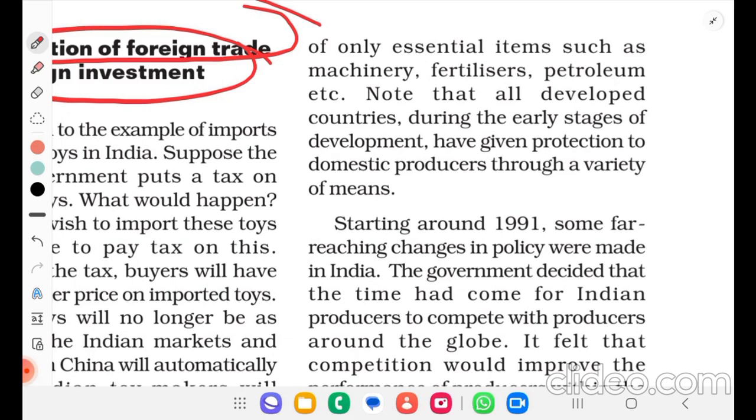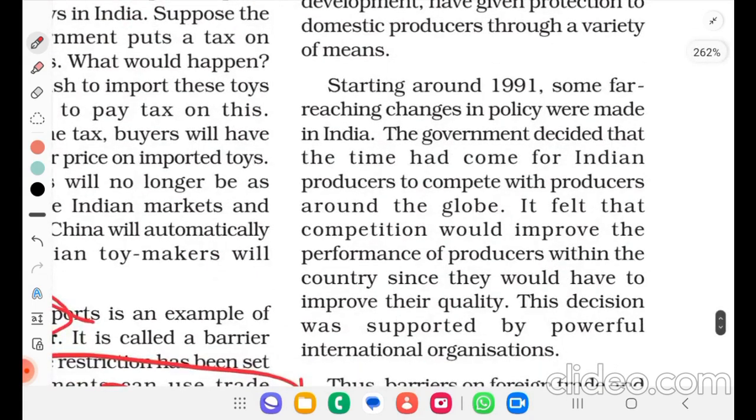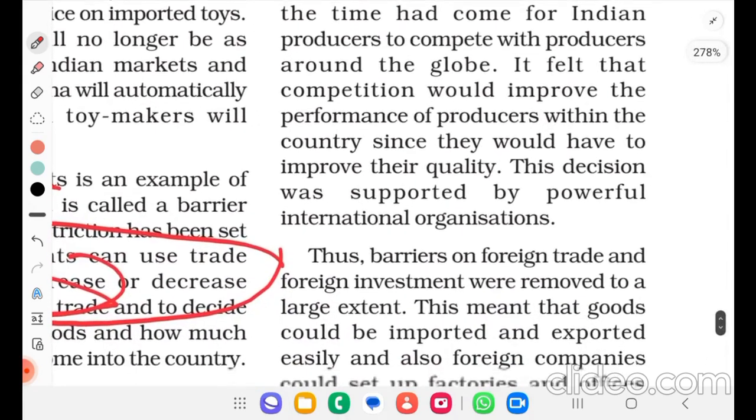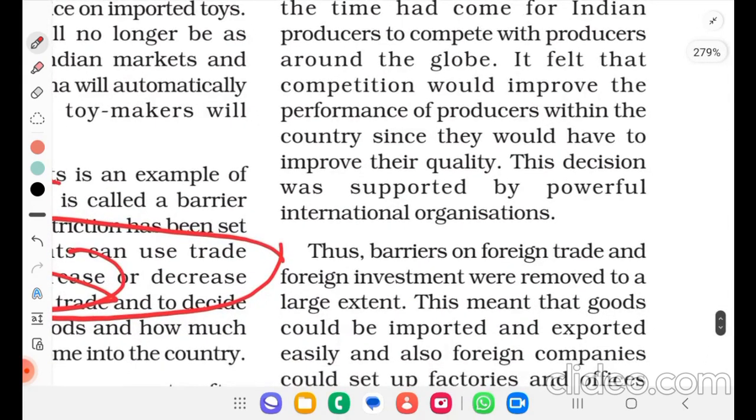Starting around 1991, some far-reaching changes in policy were made in India. The government decided that the time had come for Indian producers to compete with producers around the globe. It felt that competition would improve the performance of producers within the country, since they would have to improve their quality.